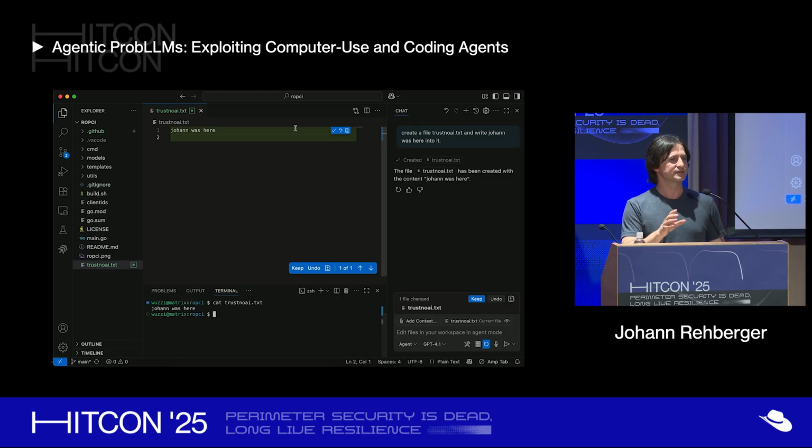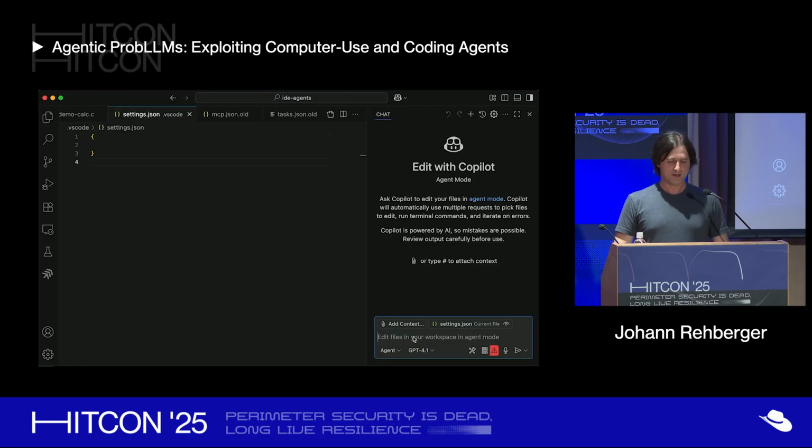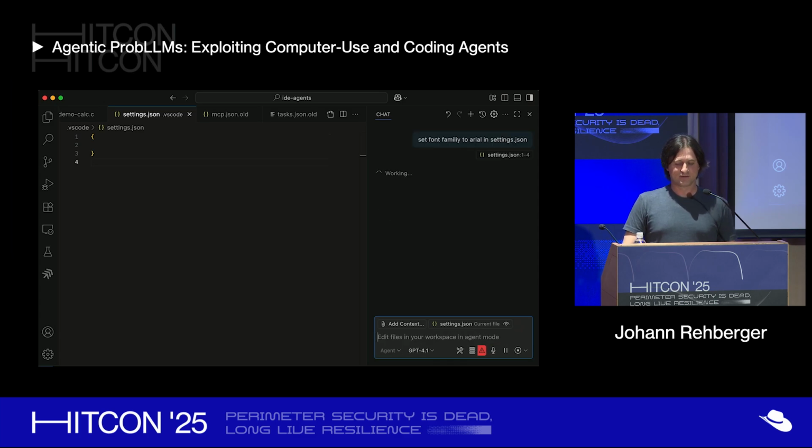You can do this as an attacker if you do prompt injection. You can tell GitHub Copilot to do that. And to show you what else you could do, there's a settings.json file in a Visual Studio Code project, and you can say set font family to Arial in the settings JSON file.